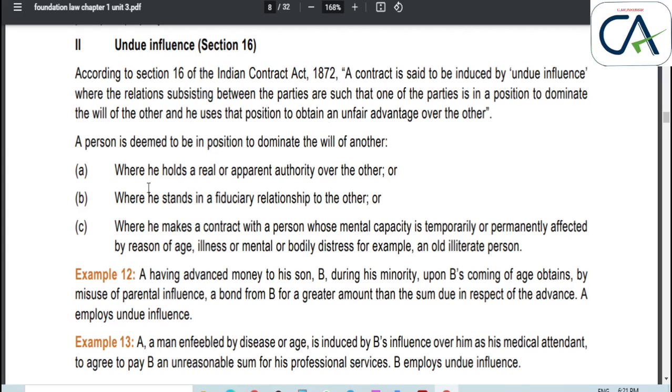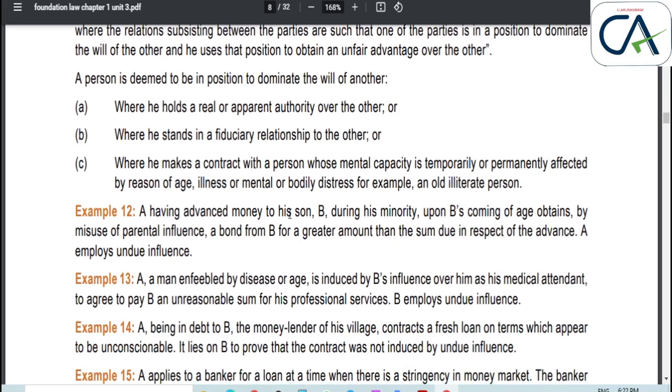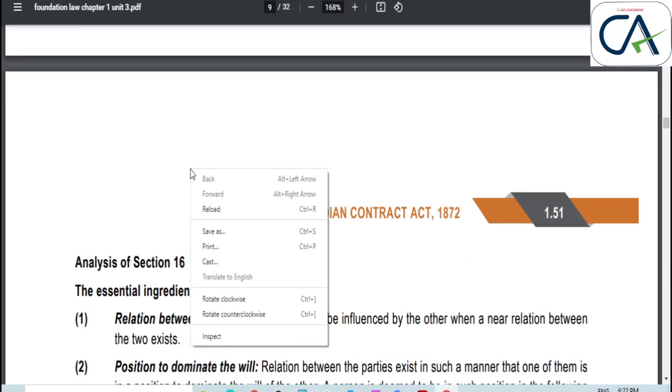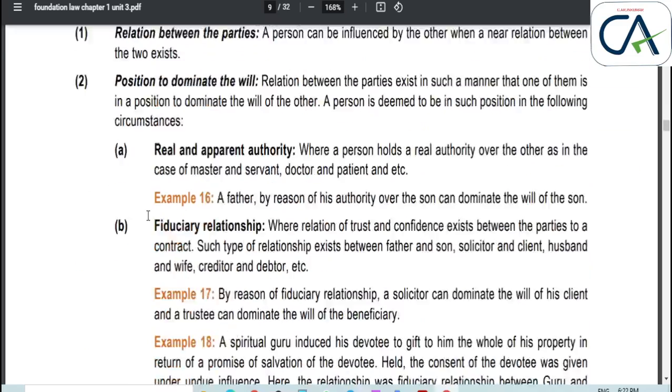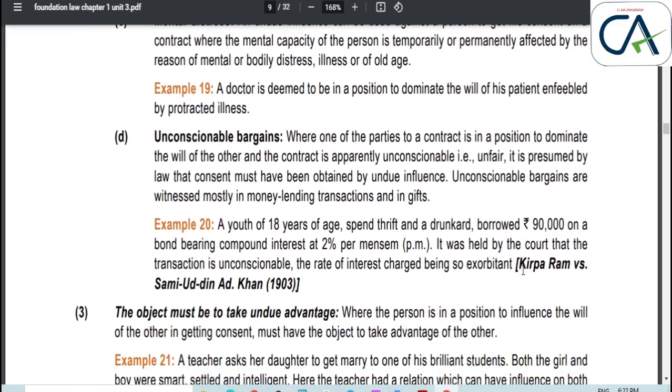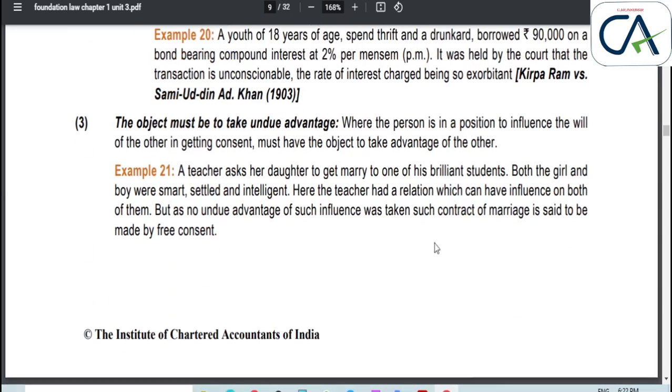It is also voidable. The person in a position to dominate the will comes under three categories. He must hold real or apparent authority. He stands in a fiduciary relationship. Or he makes a contract with a person whose mental capacity is temporarily or permanently affected by reason of age, mental or bodily condition. Here undue influence exists. This we have already seen. Here there is one important case law, Kirpa Ram versus Samuddin Khan.